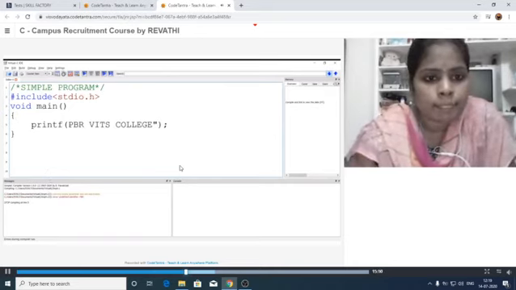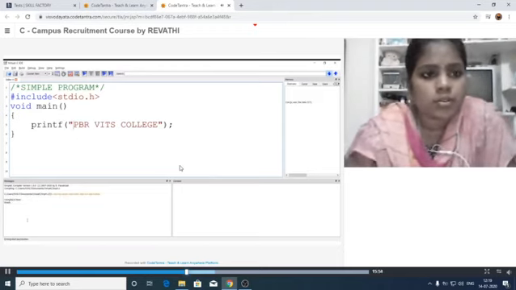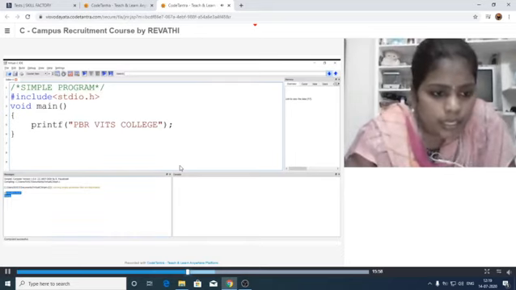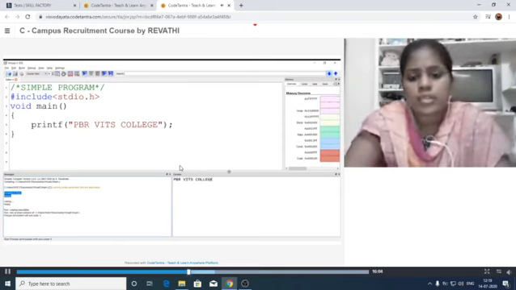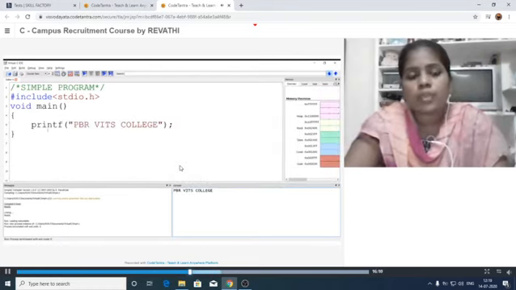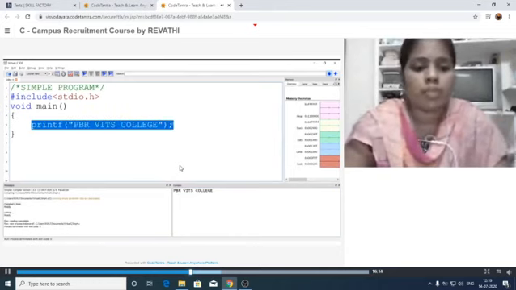Here we have to use the double quotations. So I am compiling again. It is compiled, 6 lines. It is ready to execute. Now I am running this one. Just run. See here, it is showing the output as PVR Wits College. So like this, we write a simple C program by using the printf statement for displaying some data.